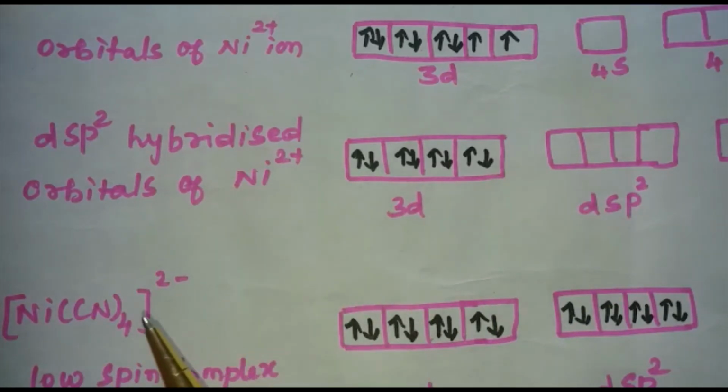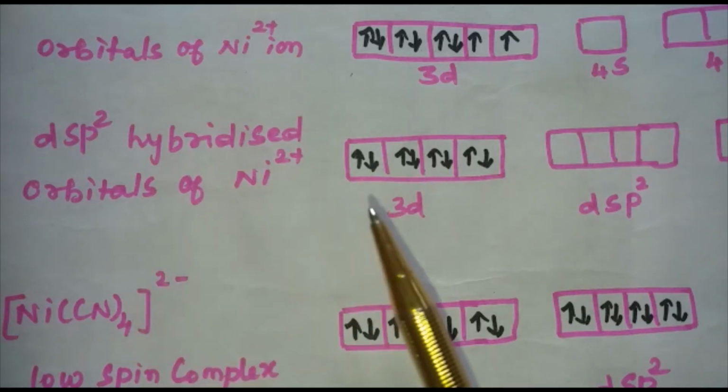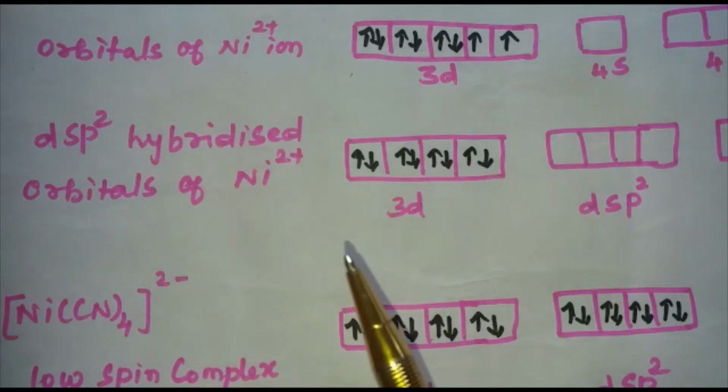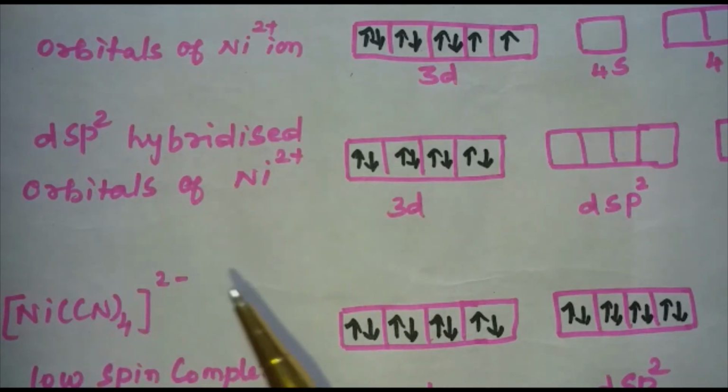That's why I said, if you see the complex, whether it is NiCl4 2- or Ni(CN)4 2-, you cannot predict whether it is a tetrahedral complex or a square planar complex. They have given, so we are learning.